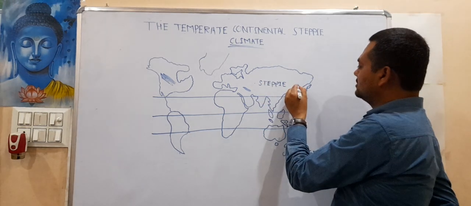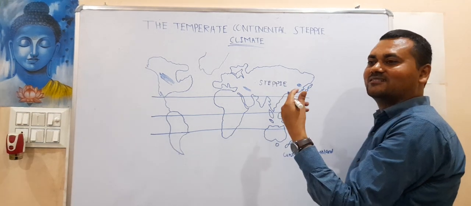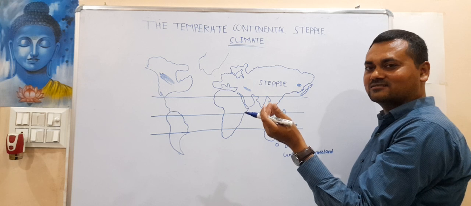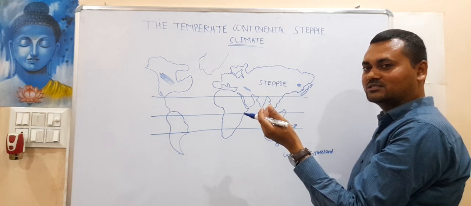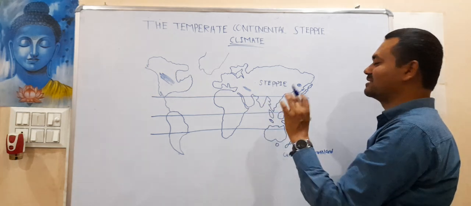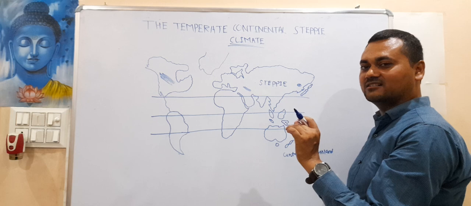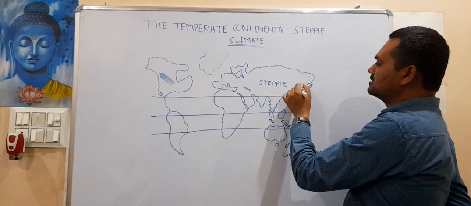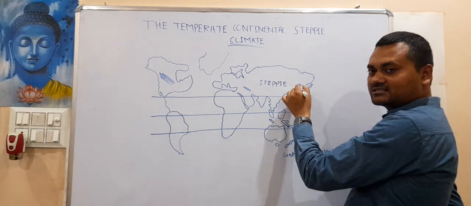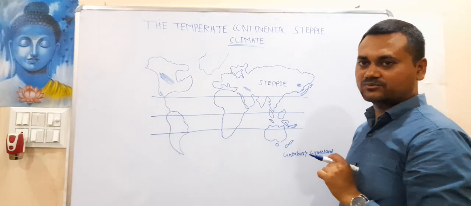Here Manchurian. Manchurian is also a dish. What is the full name of this Manchurian? I think that dish is also related with China. So the Manchurian grasslands are in China. So this is the distribution in the northern hemisphere.